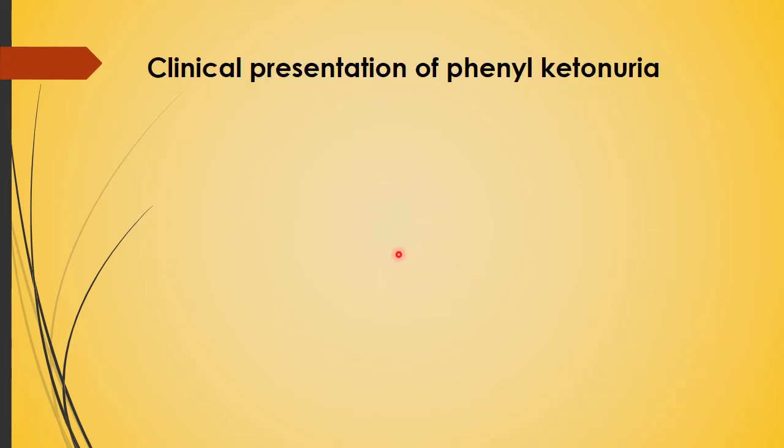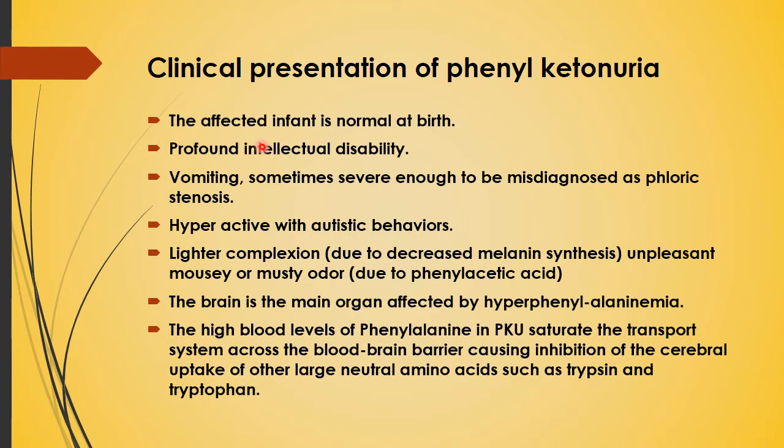Now the clinical presentation of phenylketonuria: the affected infant is normal at birth but develops profound intellectual disability. Vomiting is there, sometimes severe enough to be misdiagnosed as pyloric stenosis. Hyperactive with autistic behavior, lighter complexion due to decreased melanin synthesis, and an unpleasant mousy or musty odor due to phenylacetic acid.